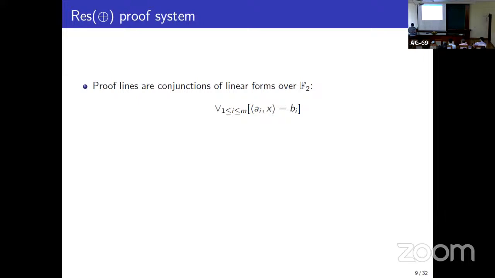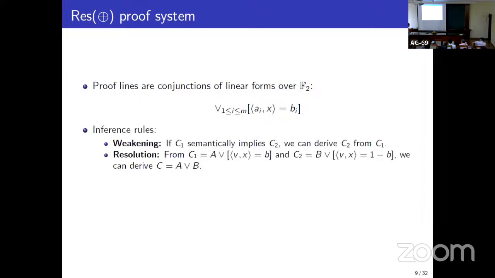Okay. So every line looks like this. You have m equations over F2, and it's saying that at least one of these m equations is satisfied. Equivalently, its negation is an affine space. Such a thing is called a linear clause. Now, what are the inference rules? Here we have two inference rules.